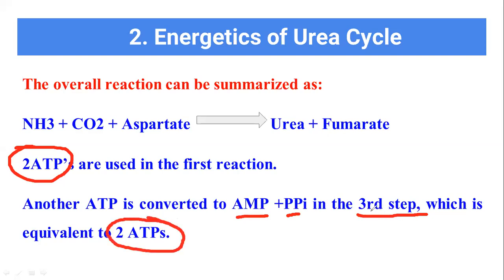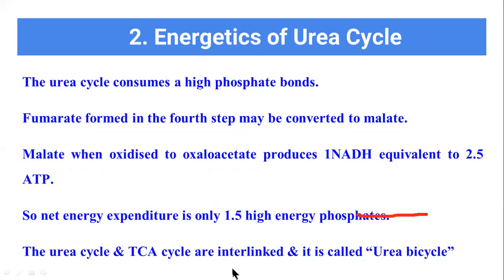So in the third step, 2 ATP molecules are also utilized. This is the energetics which is happening. Now let us go for the summary of this energetics. Finally, the urea cycle consumes high energy phosphate bonds. There is a large amount of phosphate molecules used in the urea cycle.